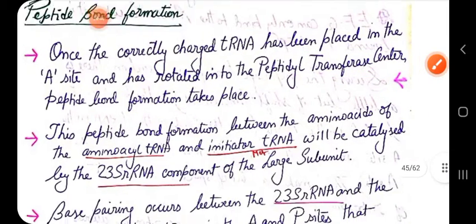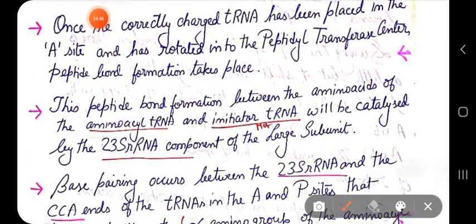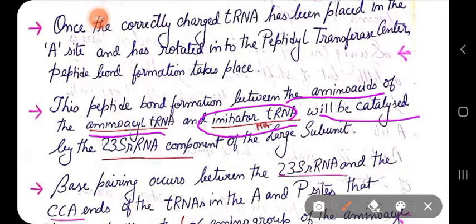The peptide bond formation will occur between the amino acid of the amino acid tRNA and the initiator tRNA. If it is your first elongation reaction, then the peptide bond formation will occur between the amino acid tRNA and the initiator tRNA, and it will be catalyzed by the 23S rRNA, which is a component of your large ribosomal subunit.